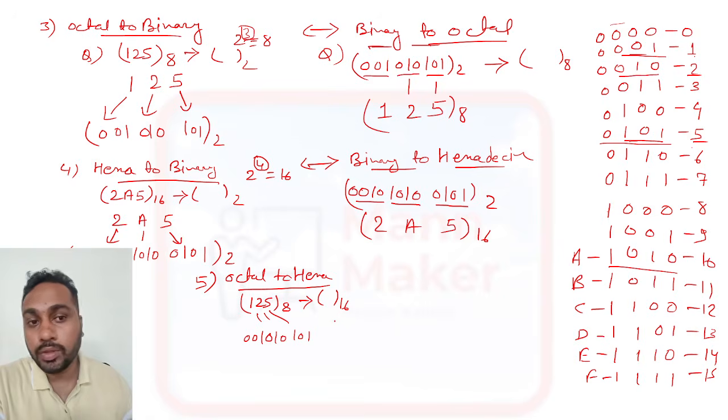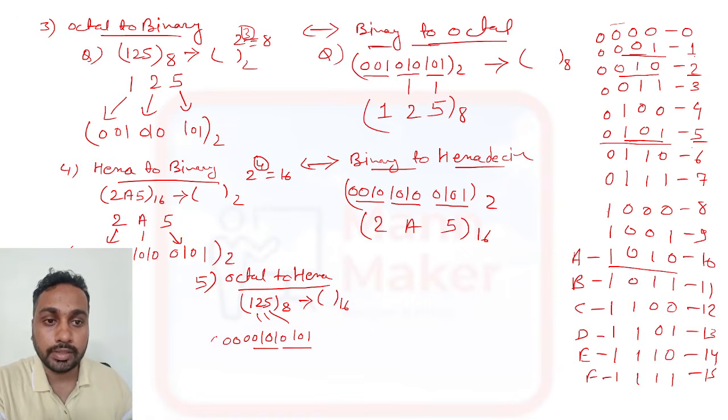Now to represent in hexadecimal, we need to make 4 pairs. So here you need to make 4 pairs like this, and if you are not able to make a 4 pair, then you need to add 0s on the left hand side. So now it will become 4 pairs.